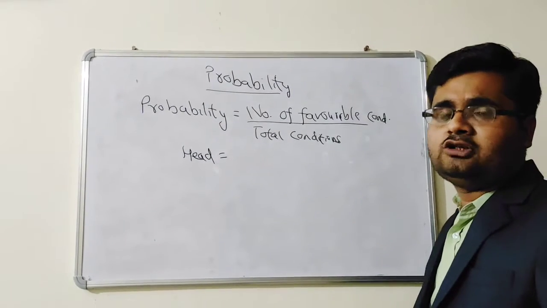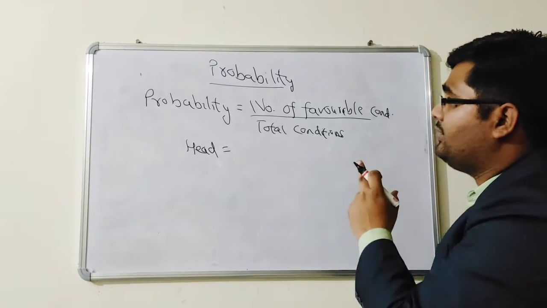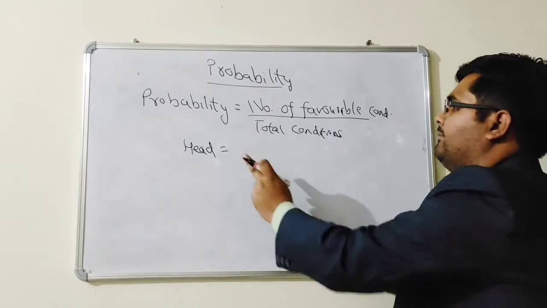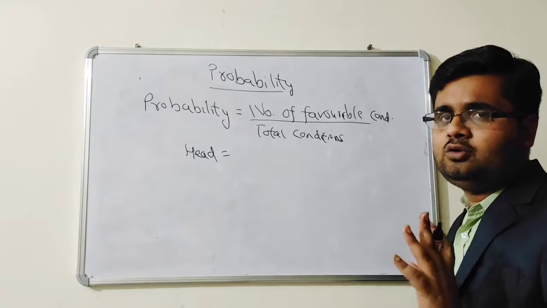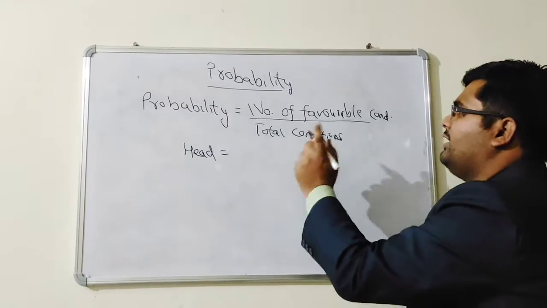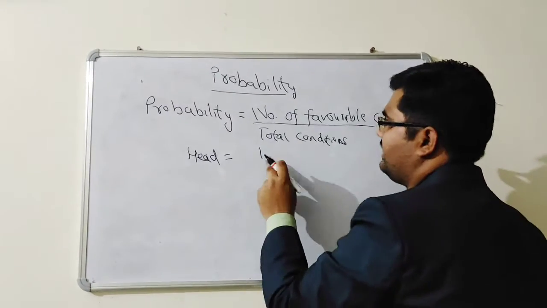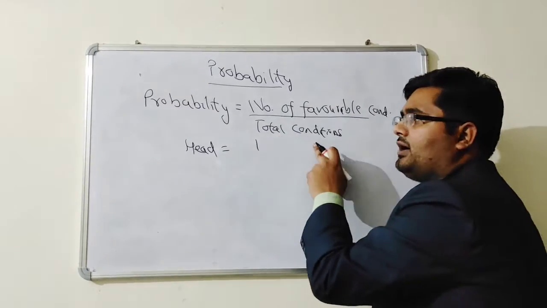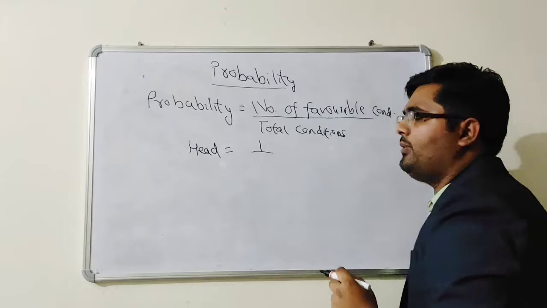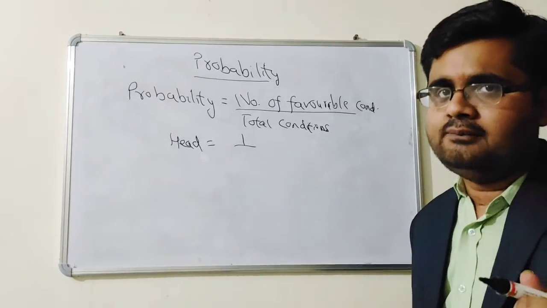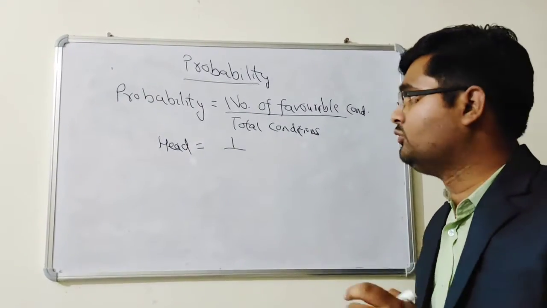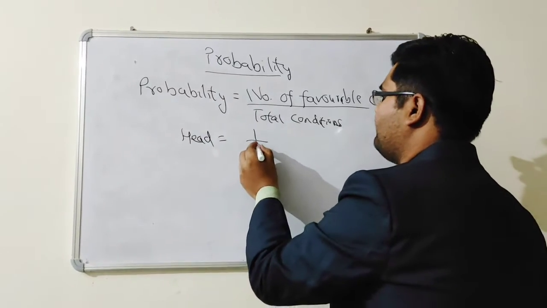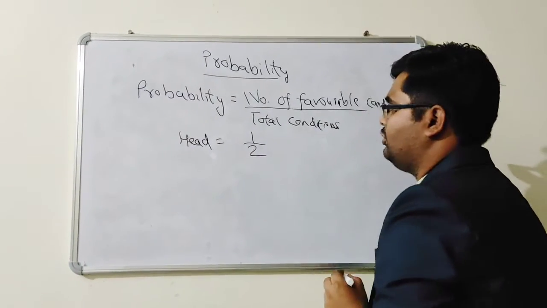When you spin a coin, the favorable condition is head. Means you don't need tail, you only need head. So your favorable condition is only one. Total condition is how many? Either head will come or tail will come, so total condition is 1 plus 1, that is 2.